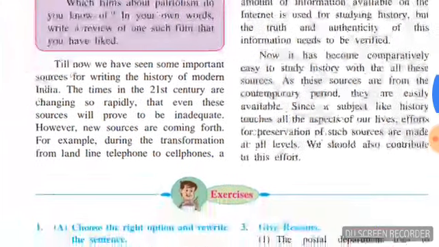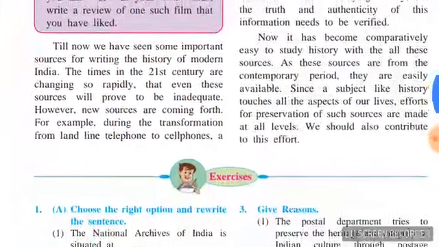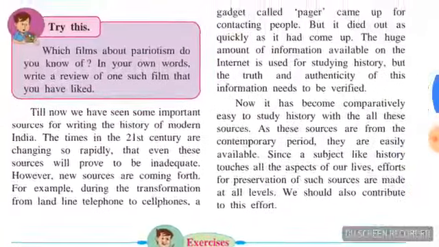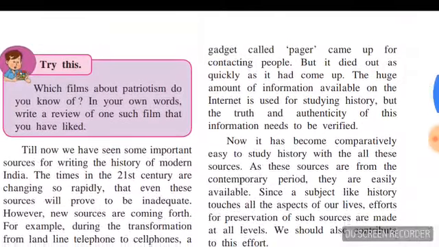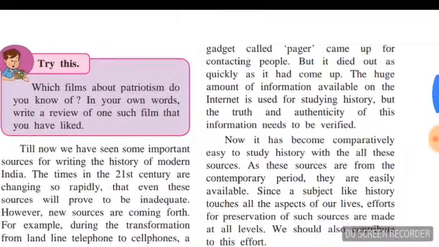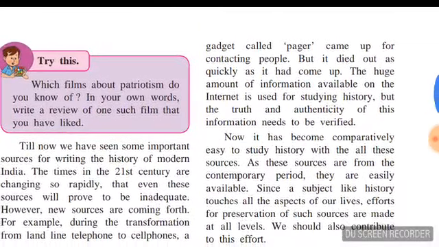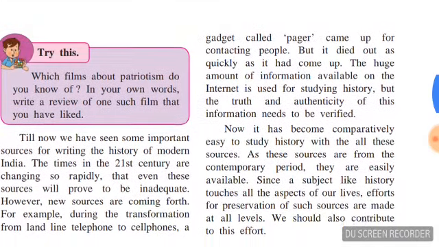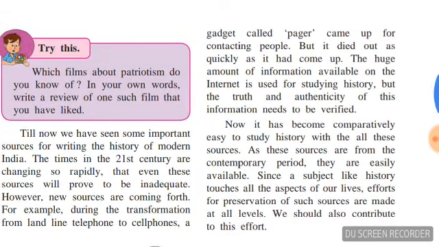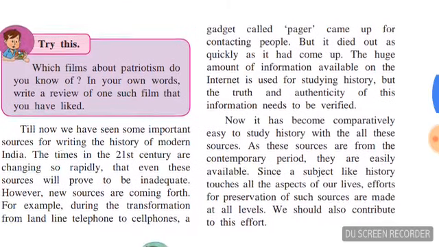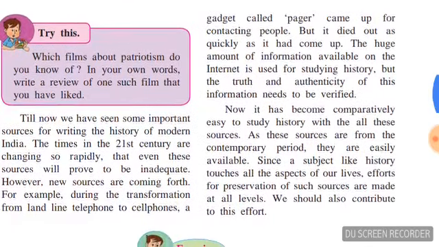A gadget called a pager came out for contacting people. When the popularity of landlines decreased and the popularity of cell phones came up, in between this period a new gadget called the pager came up for contacting people, but it did not work out for long. It died out as quickly as it had come up.